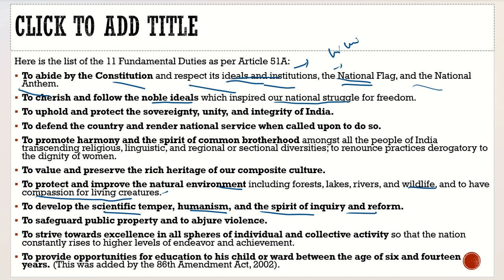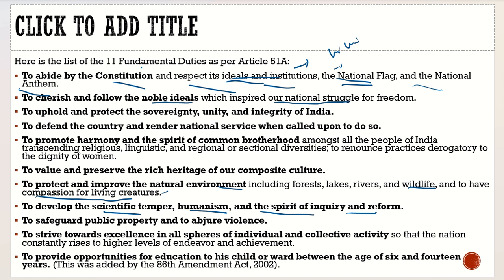And do remember the 86th Constitutional Amendment Act in 2002, which fundamental duty was added, and what the position was when the constitution came in, whether it was there or not. Please remember all these facts. These are very much important. Now let me read it again for you. To abide by the constitution and respect the ideals and institutions, national flag and national anthem.